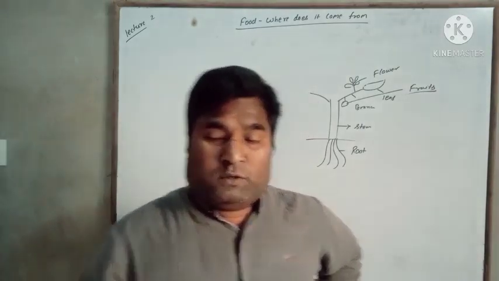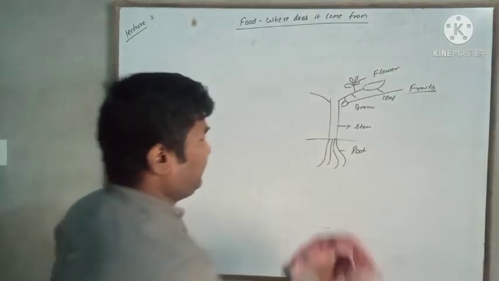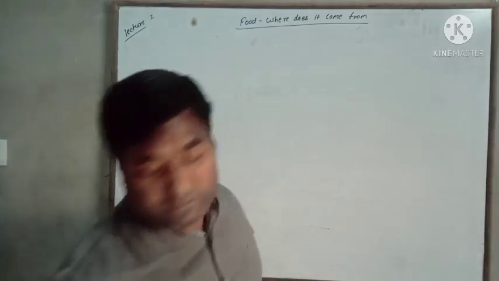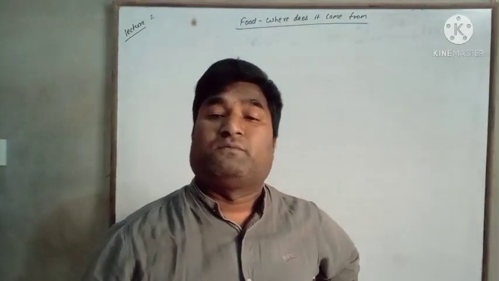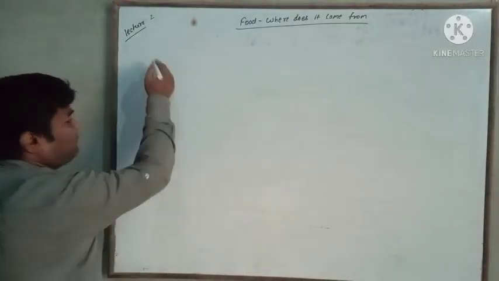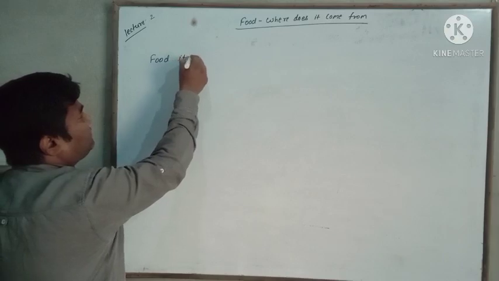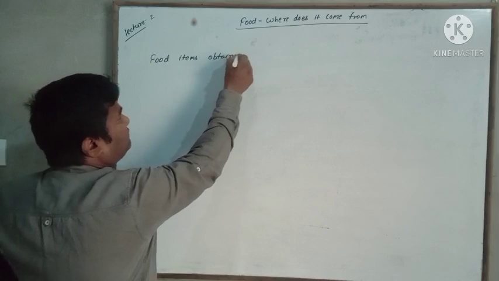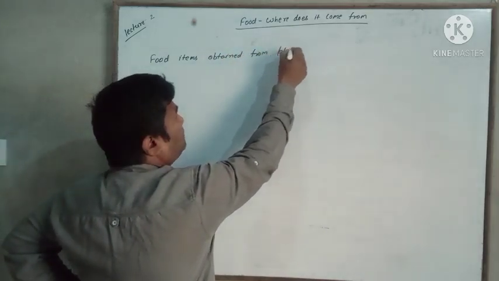Okay, so the next point we are going to discuss; these all things I explained in the last video. In today's video we are going to discuss the food items that we obtain from plants.